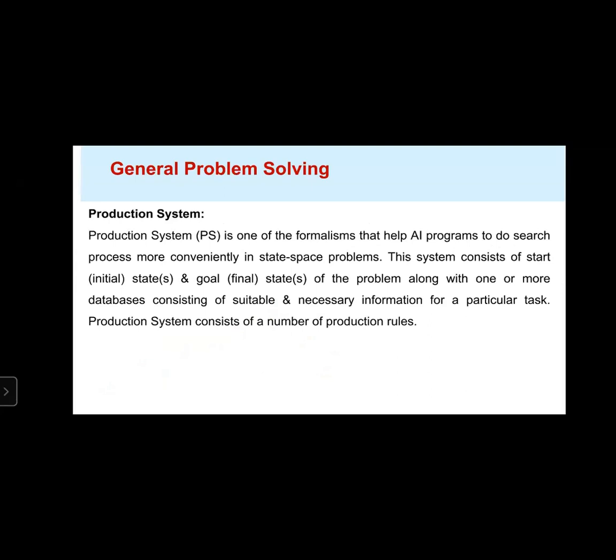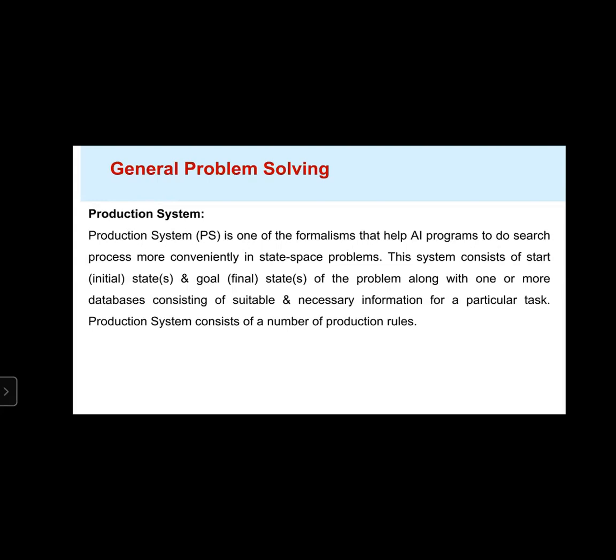This system consists of a start state, that is the initial state, and a goal state, that means the final state of the problem, along with one or more databases consisting of suitable and necessary information for a particular task.